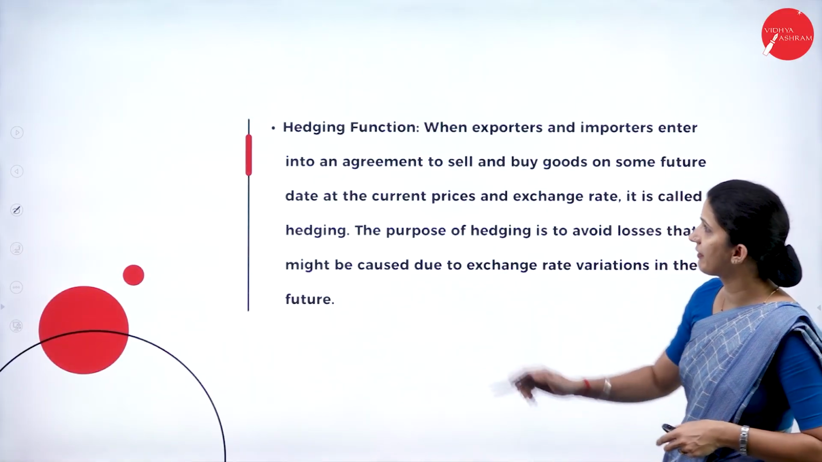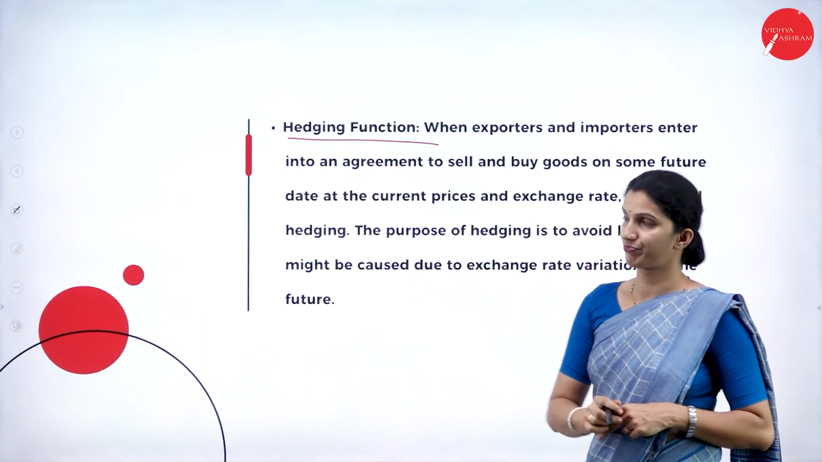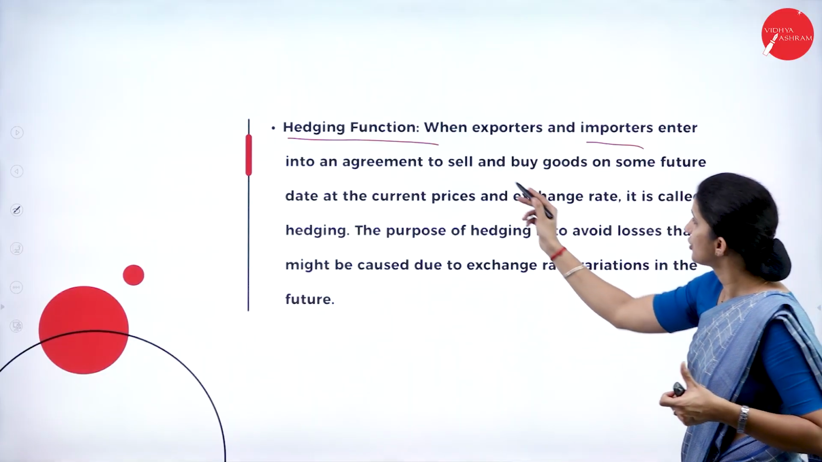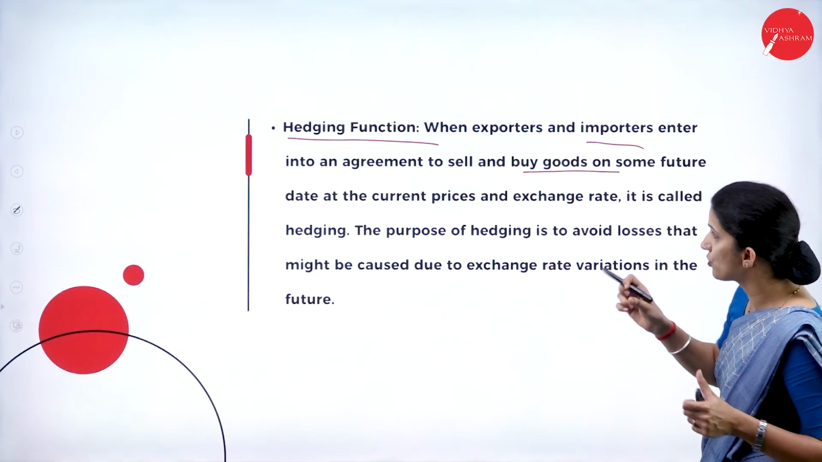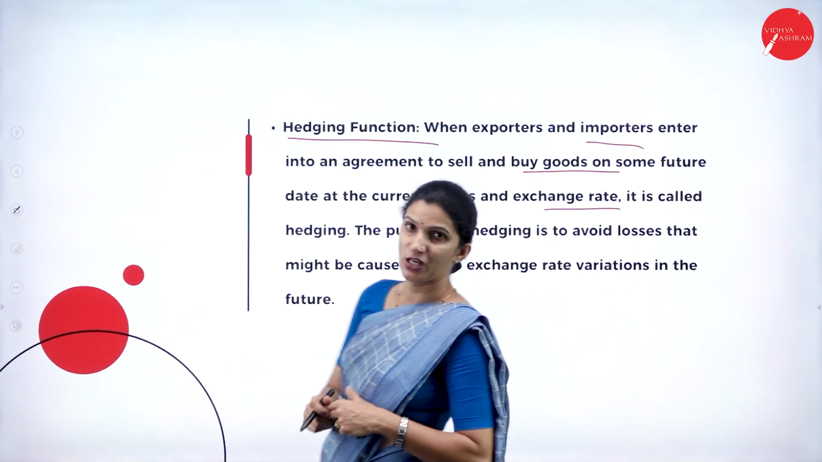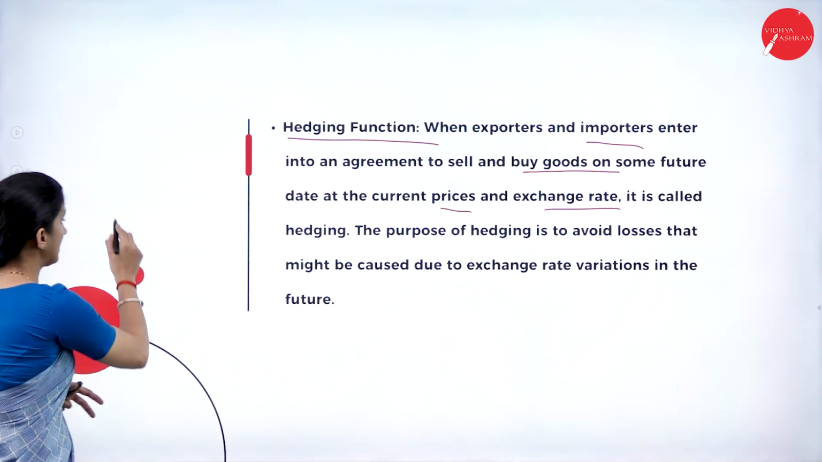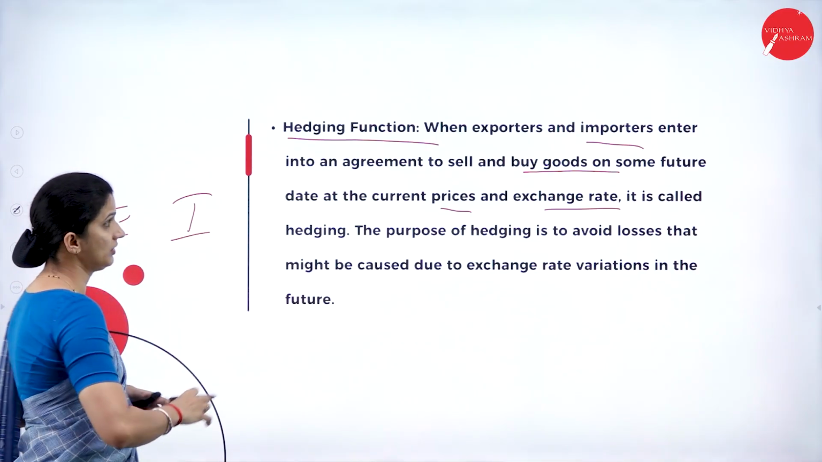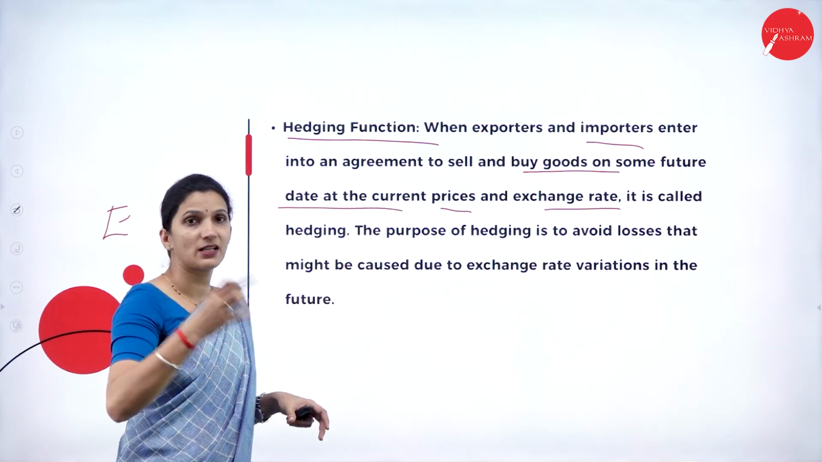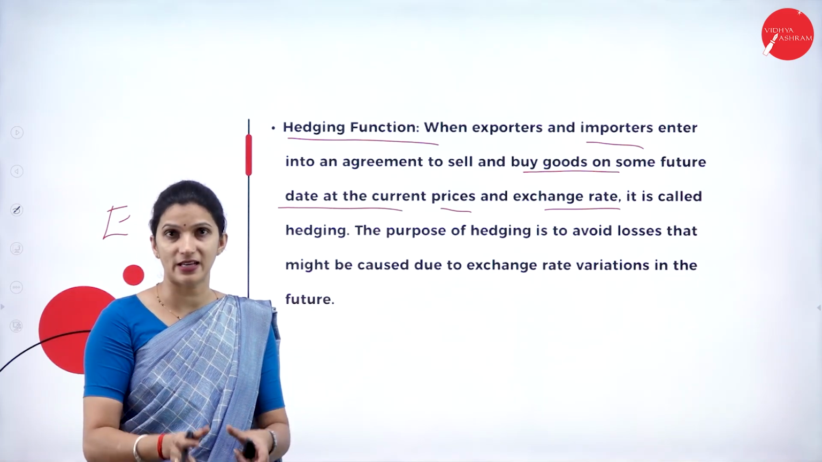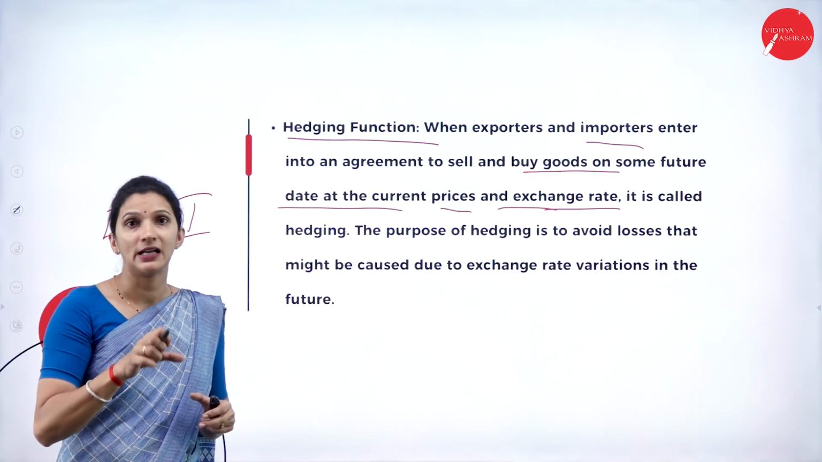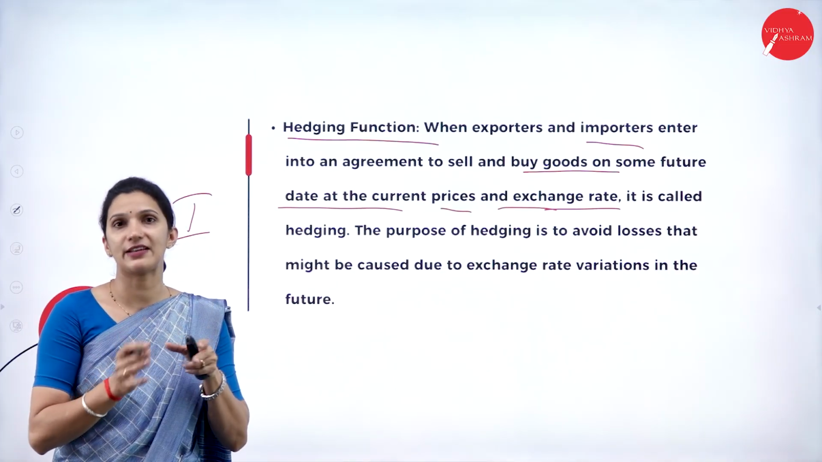Then the third one we have is the hedging function. So here, when exporters and importers enter into an agreement to sell and buy goods on some future date at the current prices and exchange rate, it is called hedging. So it is an agreement between an exporter and importer to do the transaction on some future date, but the price is fixed at the current date, and the exchange rate is also fixed in the current period.